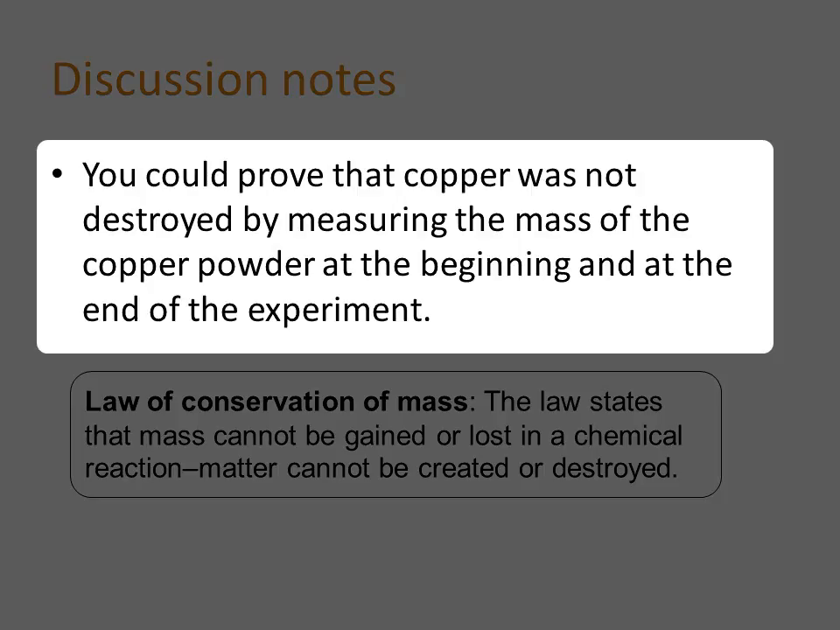You could prove that copper was not destroyed by measuring the mass of the copper powder at the beginning and at the end of the experiment. If you did the experiment perfectly, you would end up with exactly the same amount of copper powder that you started with. However, in real life, the mass of the copper at the end of this experiment is a bit less than the mass of the copper at the beginning, due to several factors.